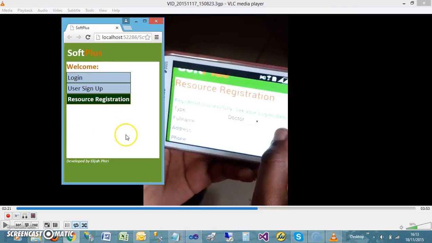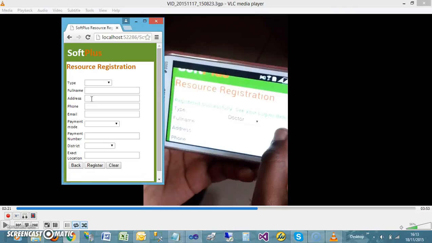Okay, there we went on the system with resource registration, went to choose doctor, and then had to enter a name. Let's say Mary Banda. Let's assume this one is a doctor. Mary Banda. That one is a doctor.